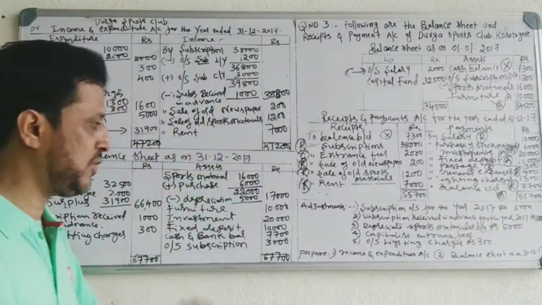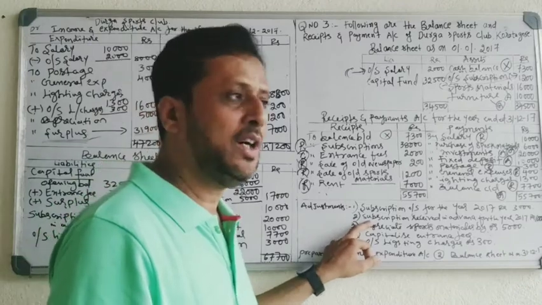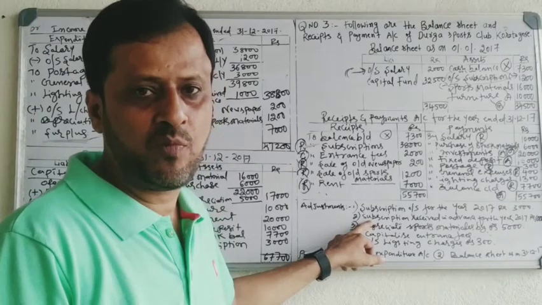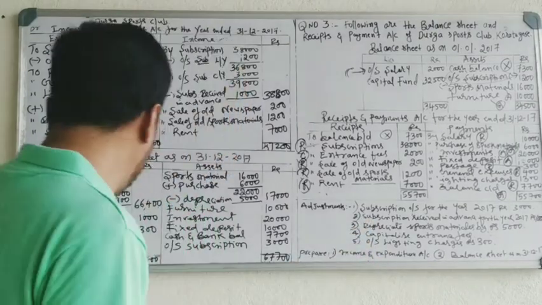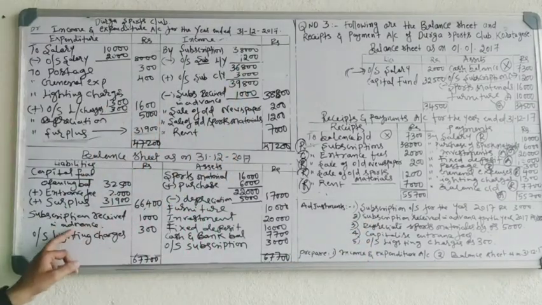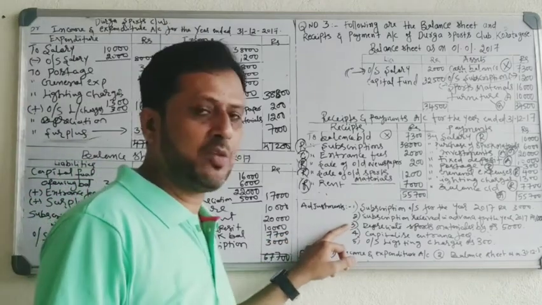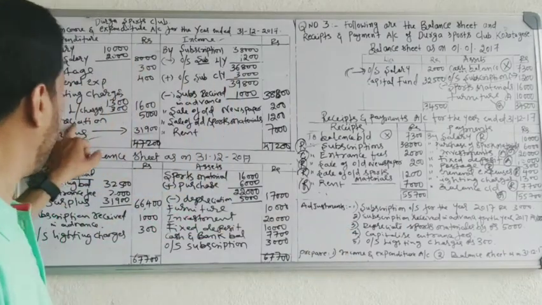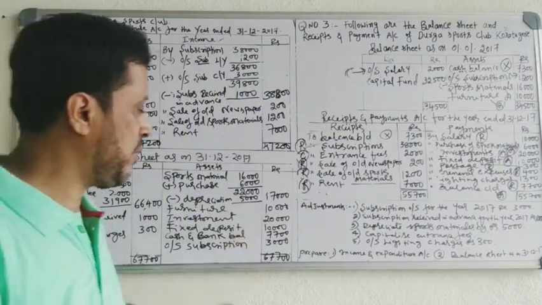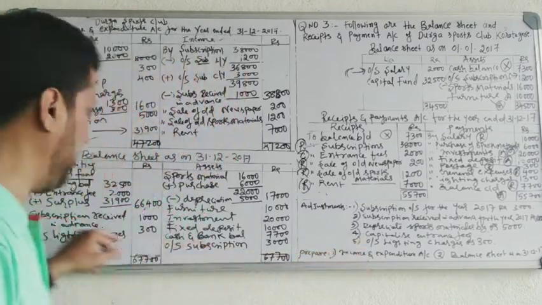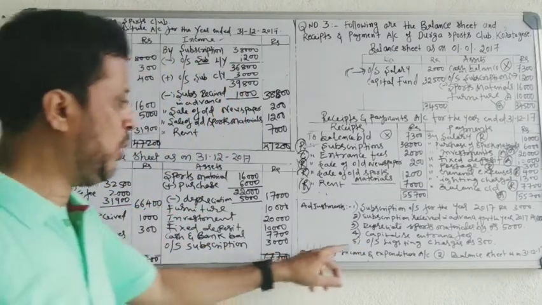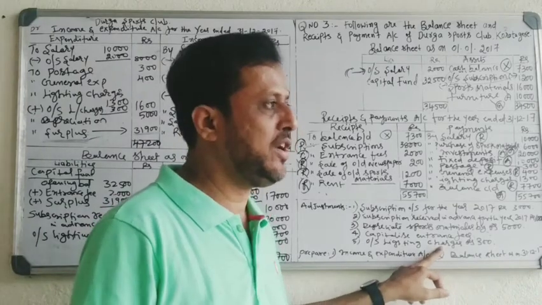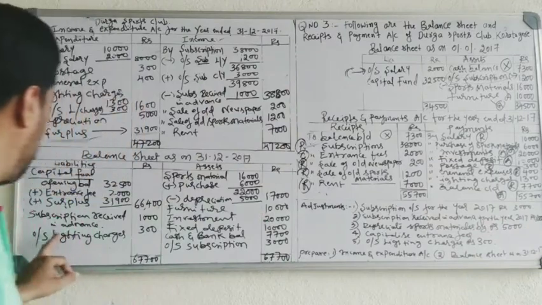Outstanding subscription 3,000. Subscription received in advance means next year subscription received this year. This year it is a liability. Show on the liability side. Depreciate sports material 5,000. So you have already treated it twice here. Once you have recorded it in the income and expenditure account, again you have deducted here. Capitalize entrance fee. You have already added it to capital fund. Outstanding lighting charges means we have to pay. It is a liability. Show on the liability side.